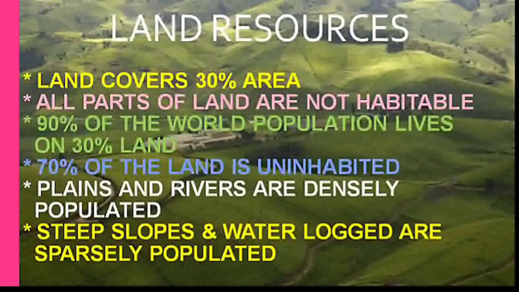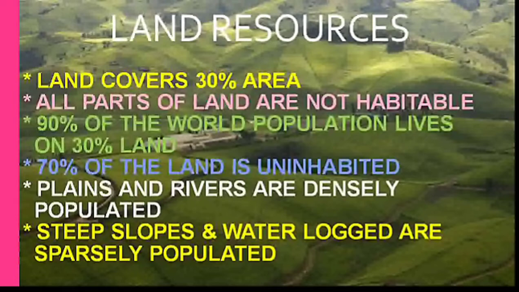Let us now talk about land resources. Land covers about 30% of the total area of Earth's surface. Due to variation in topography, all parts of the land are not habitable. Here the word habitable means fit to live in, or that can be inhabited.